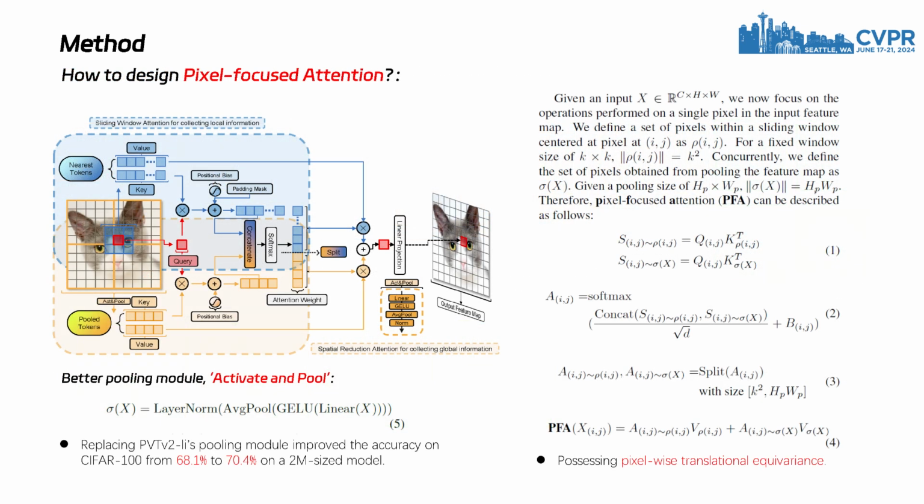Our pixel-focused attention uses a dual-path design to simulate the foveal and peripheral vision of the human eye. In one path, we use query-centered sliding window attention to simulate the fine perception of foveal vision and the continuous movement of the eyeball. In the other path, we use pooling attention to simulate the coarse-grained perception of peripheral vision. Remember how the human brain integrates information from both visions? Right. It weighs the relative reliability between foveal and peripheral vision to complete the integration of information.